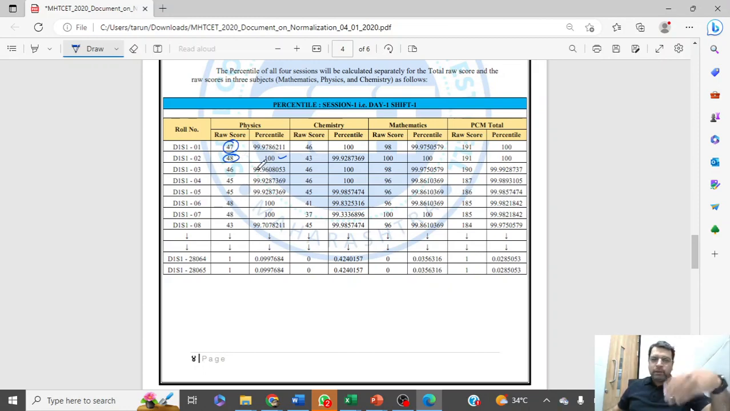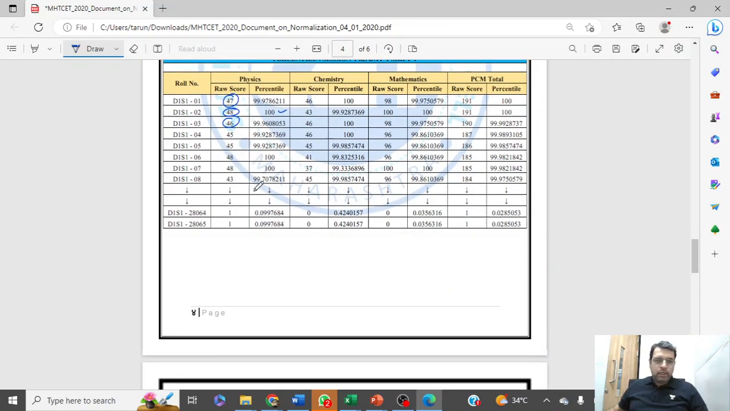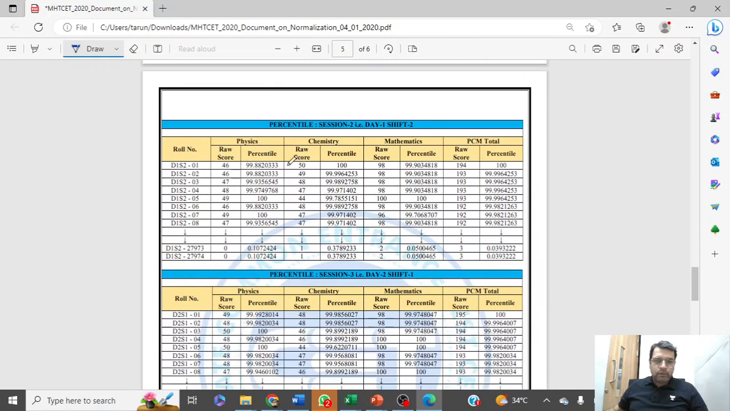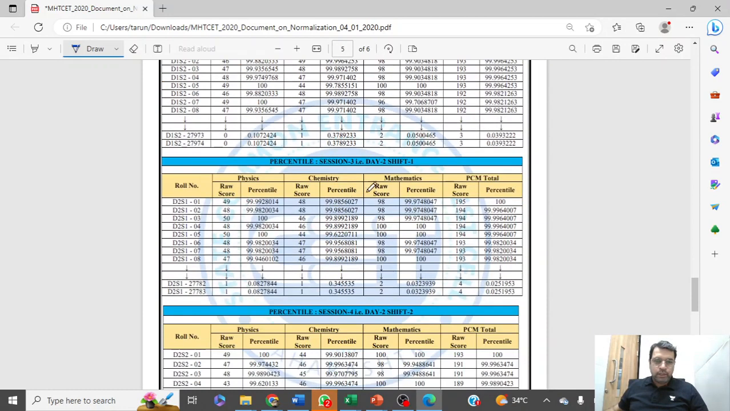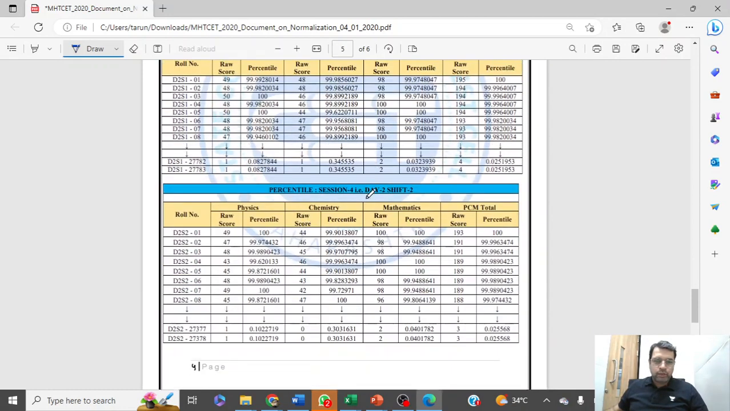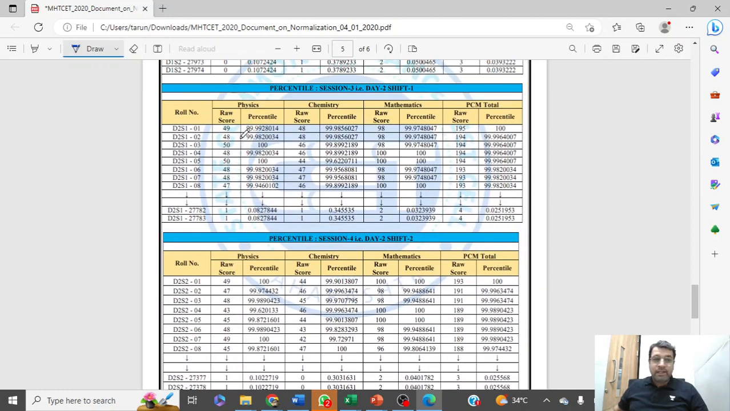The similar will happen with the MAH-MBA CET also, if they follow the same logic, which is highly likely. You can observe that 48 has 100 percentile, and accordingly 47, 46, 45 have lower percentile in decreasing order. Now similarly for day 1 shift 2, day 2 shift 1, and day 2 shift 2. Obviously at the same score the percentile will vary.